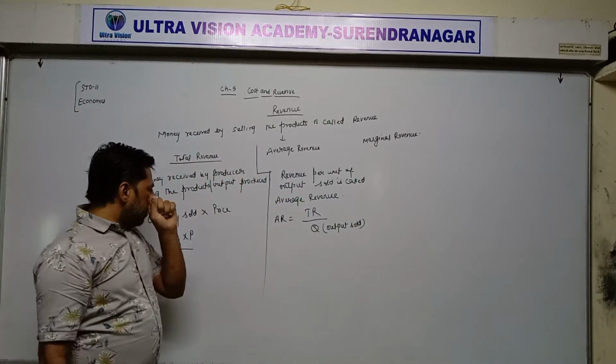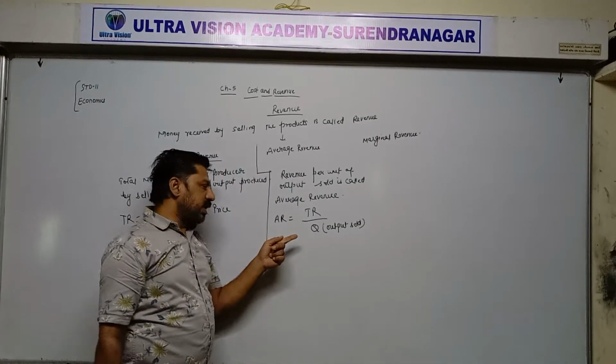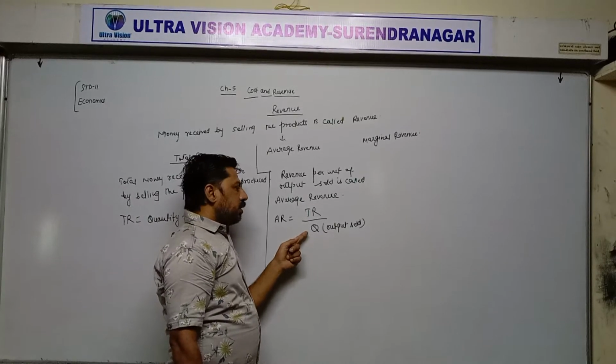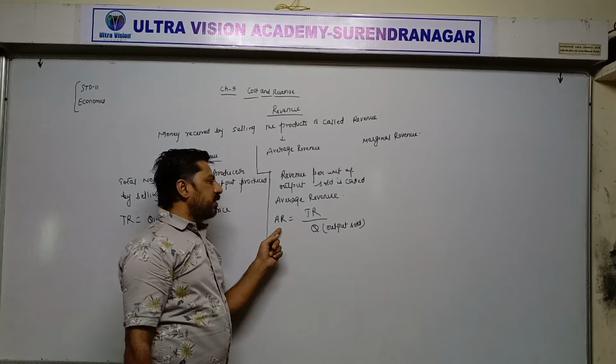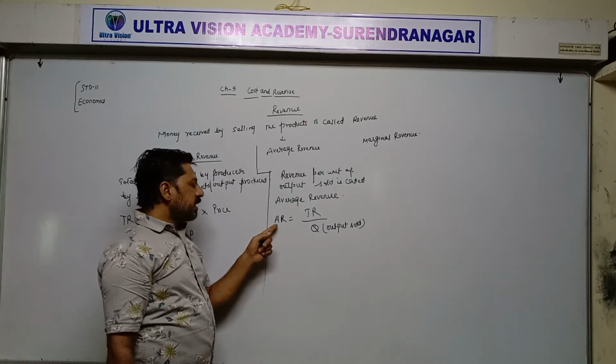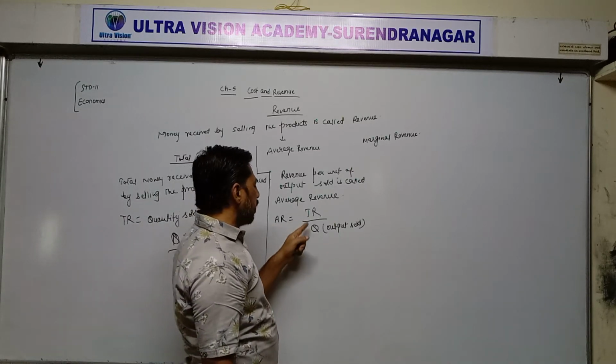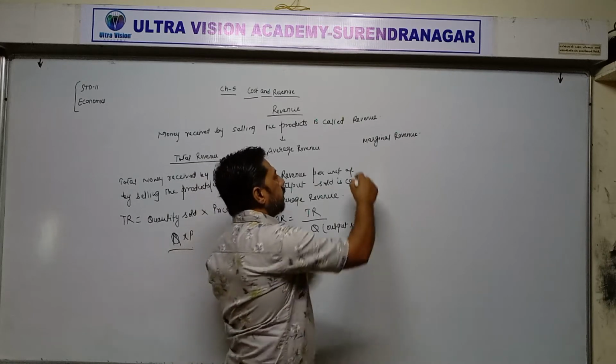So whatever quantity of goods producer has sold, if total revenue is divided by those output, we will get average revenue. So formula for average revenue, average revenue is equal to total revenue upon Q, means output sold.